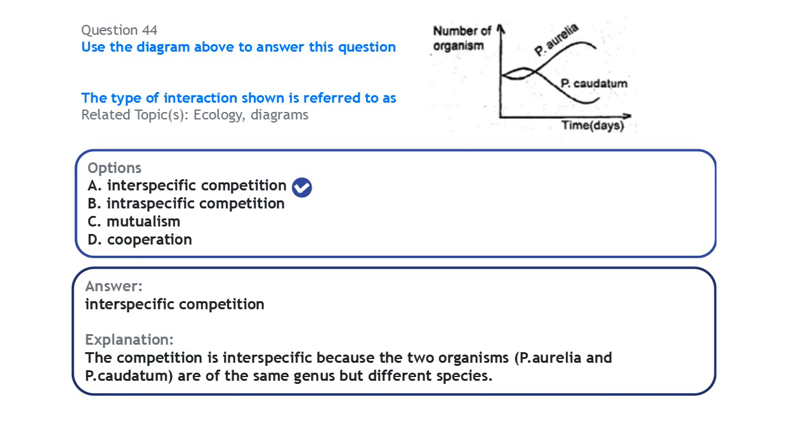If you look at the names here, this is P. aurelia and this is P. caudatum. The last name is the species, so the species here is aurelia and the species here is caudatum. So you have this happening between two different species. This is an interspecific competition between organisms of different species.